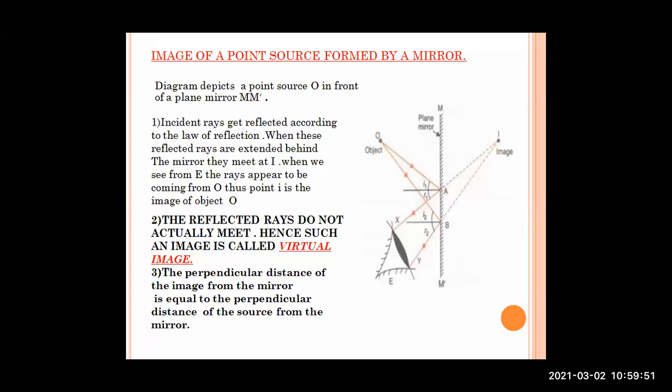So the diagram depicts a point source O, which is an object source in front of the plane mirror, and the mirror is named MM dash. While writing this point, we are going to write about incident rays. Incident rays get reflected according to the law of reflection, and when these reflected rays are extended behind,